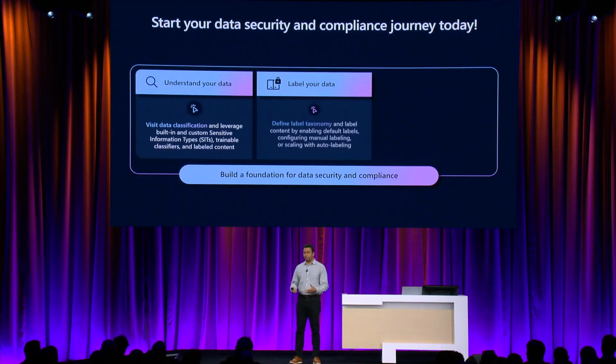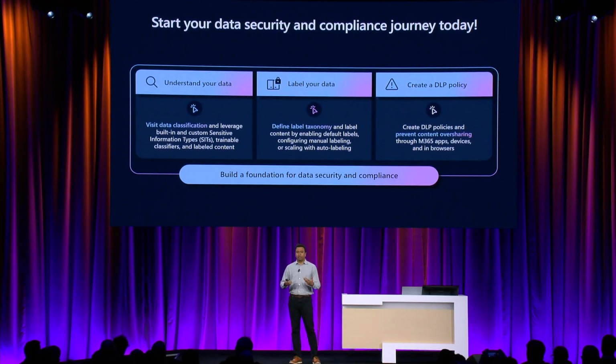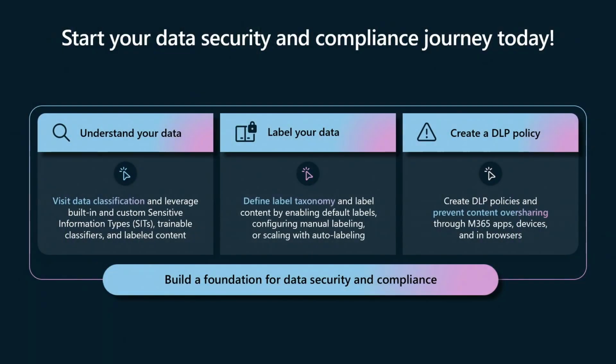All right. So today we are going to talk about data security and compliance. And in the keynote earlier today, Rajesh mentioned how Copilot is enterprise ready. And a lot of this starts with how you treat your data. And treating your data right starts with understanding your data. Across the terabytes and petabytes of data that you have spread across, you need to understand what is sensitive and what is not, so that you know how your users' data is going to interact with Copilot. And a simple way to do that is to label it. So labeling, data classification are foundational to the way that Copilot will treat your data. And we're going to see demos of that today.